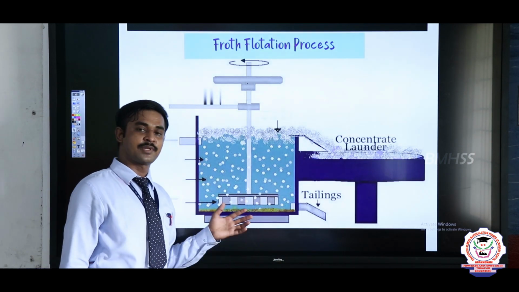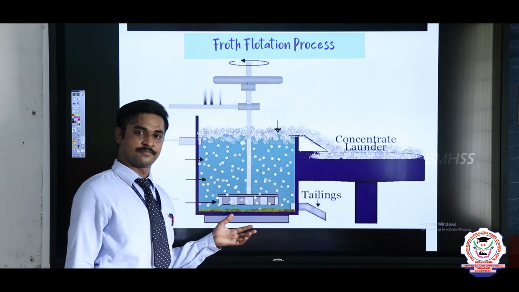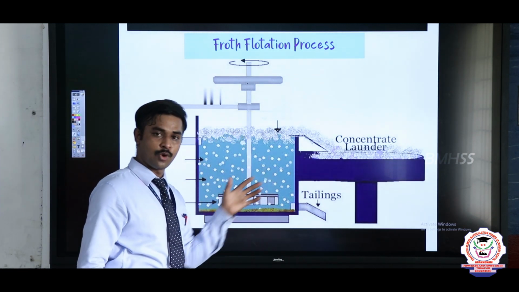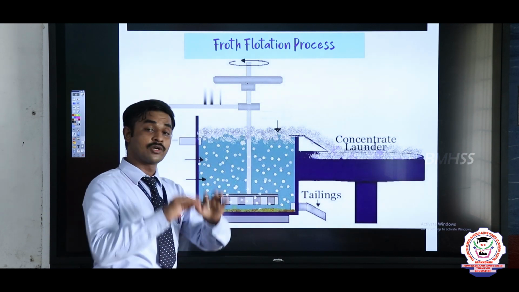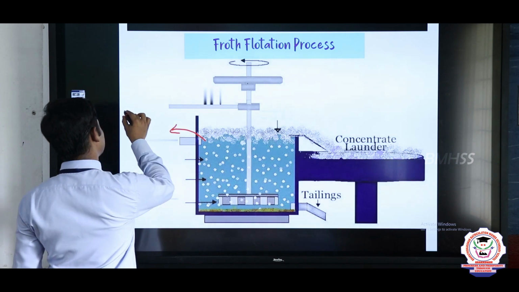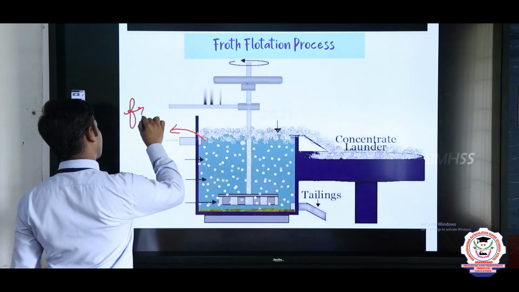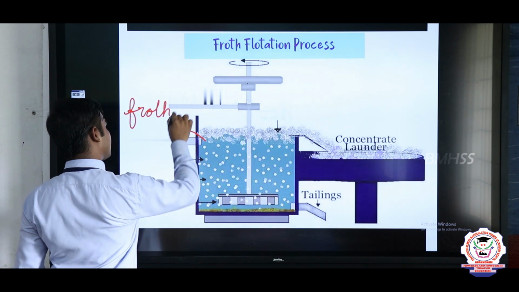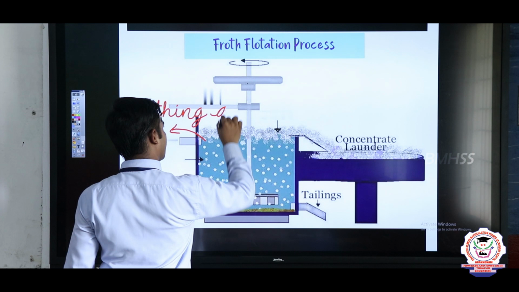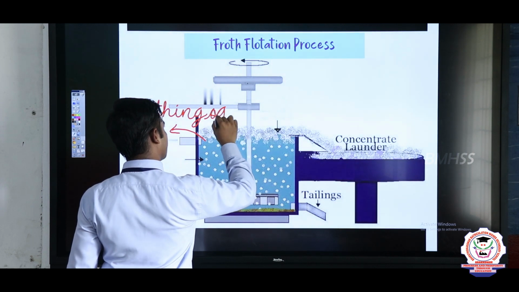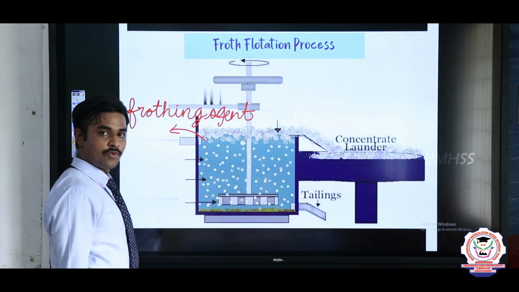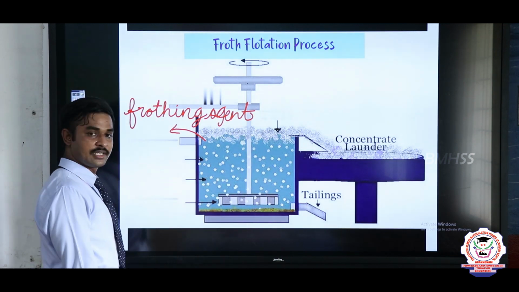This is the experimental setup of the froth flotation process, in which the ores are first mixed with water, but the ores are coated with oil. That oil is a frothing agent. What oils can be used as a frothing agent?